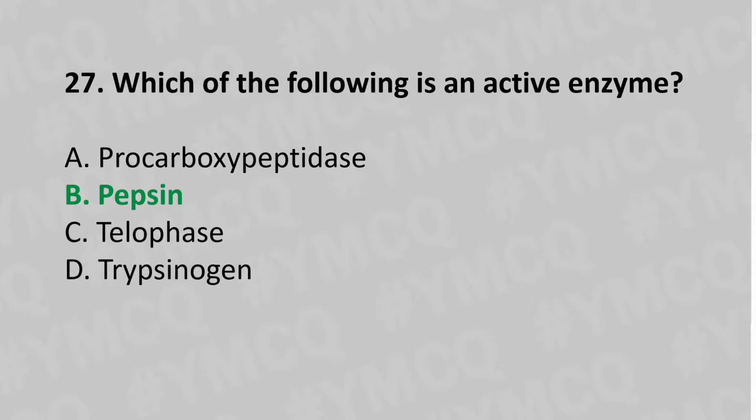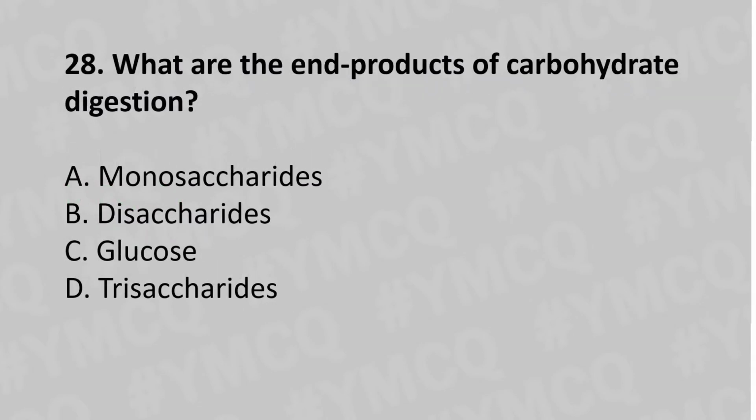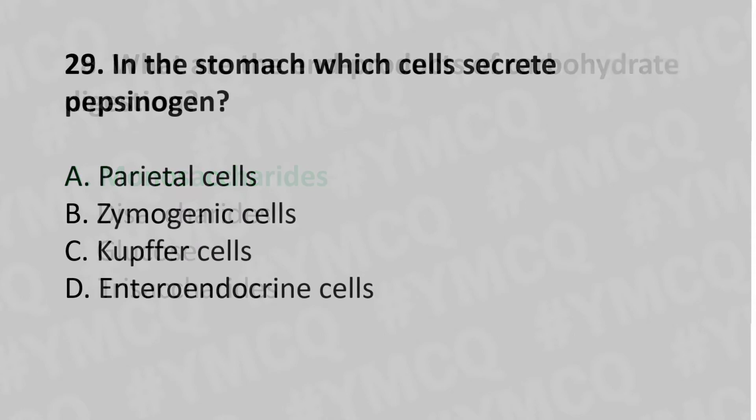Let's move to question number 28. What are the end products of carbohydrate digestion? Option A monosaccharide, option B disaccharide, option C glucose, option D triglycerides, and the answer is option A monosaccharides.